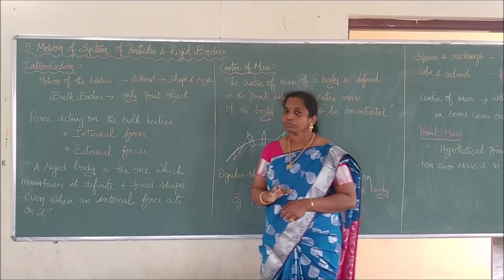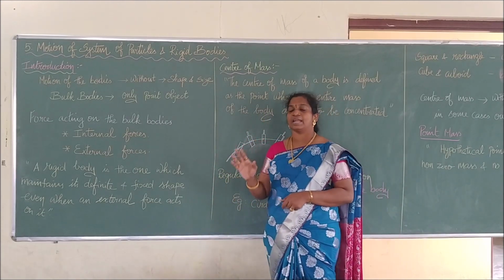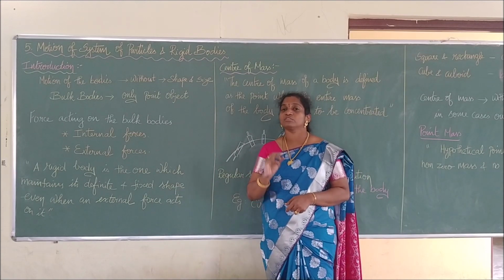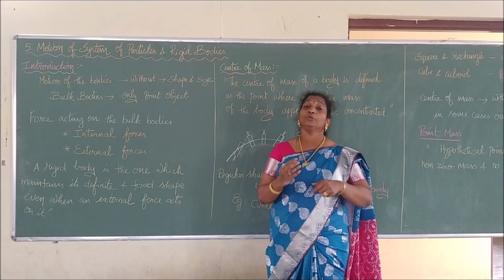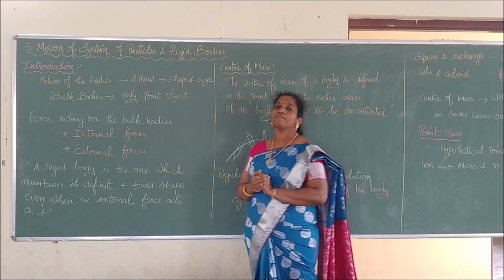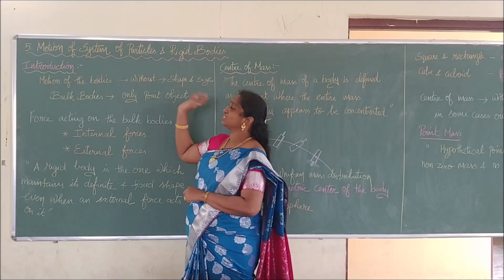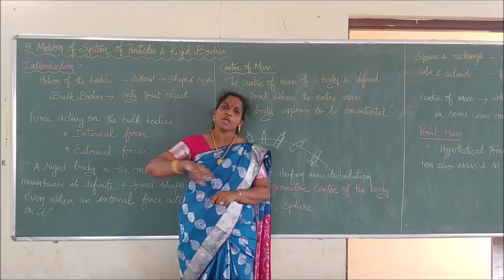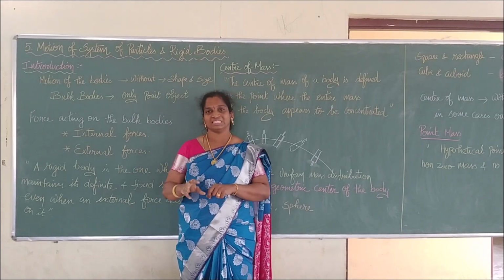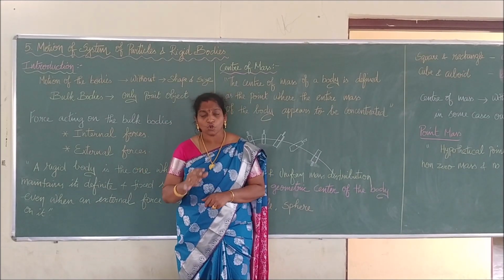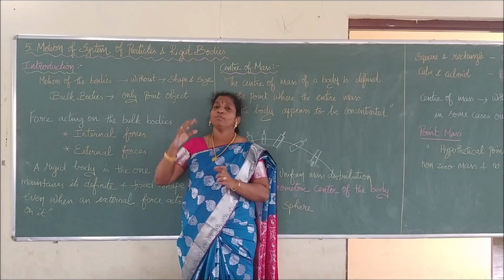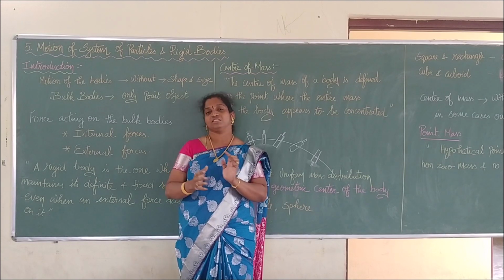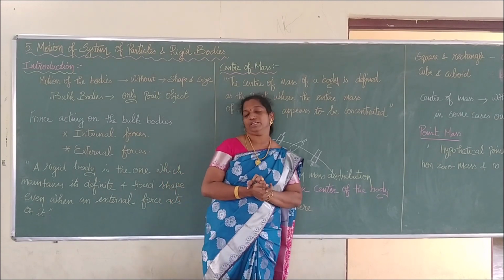So what have we seen now? Till now we have started the introduction to this lesson. We have learned some important terms that we are going to use in this lesson. The first thing we said was the motion of a system of particles. System stands for what? A group of things is said to be a system. So all the things are said to move along with one particular thing, and we call that the motion of a system of particles and rigid bodies.